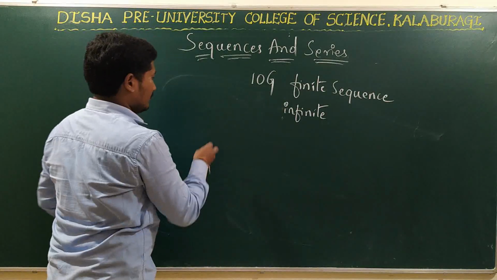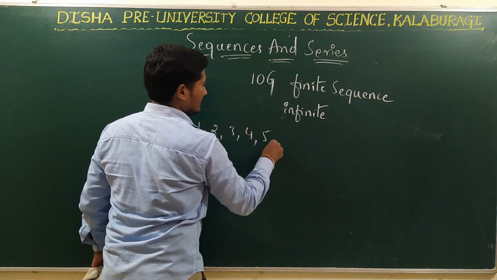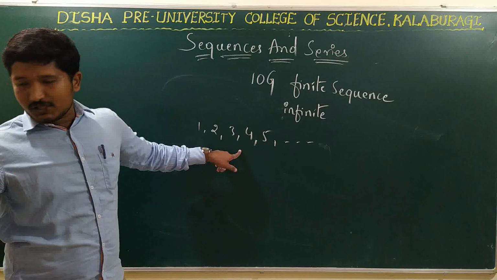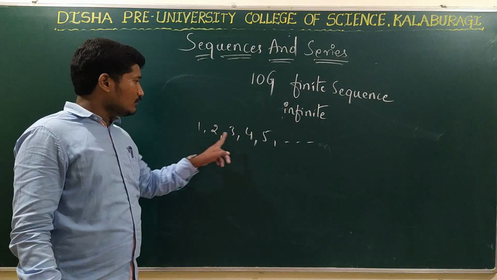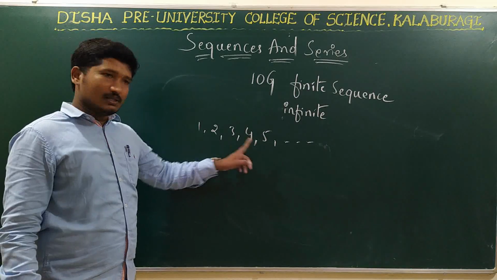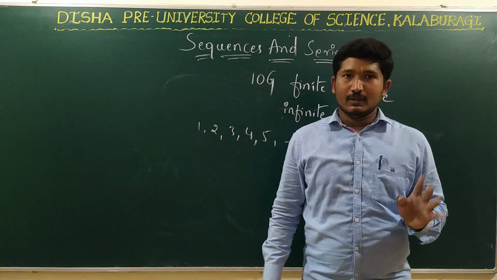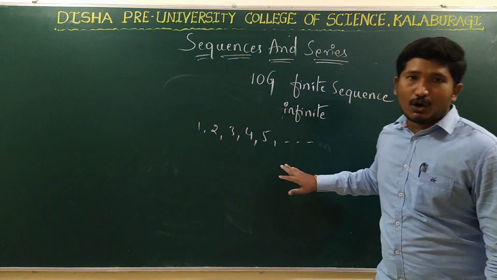see, take natural numbers 1, 2, 3, 4, 5, and so on. Right? See, it forms a sequence. Why does it form a sequence? Because there is some rule that is followed here. What is that? Every term is increased by 1. And there is some definite order for this.